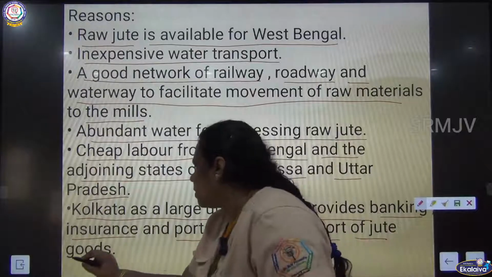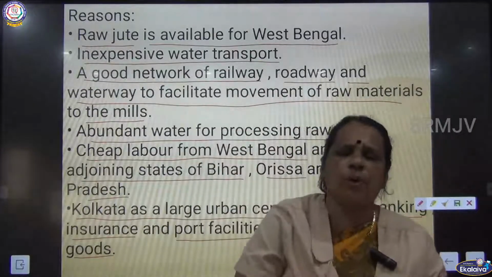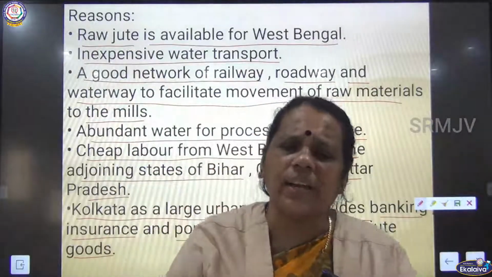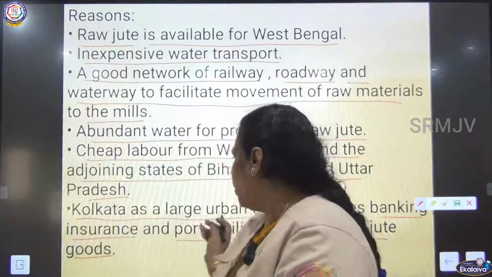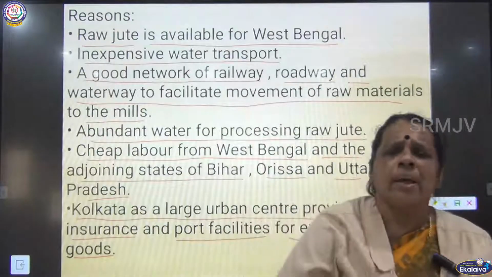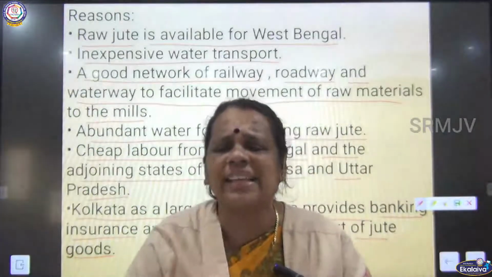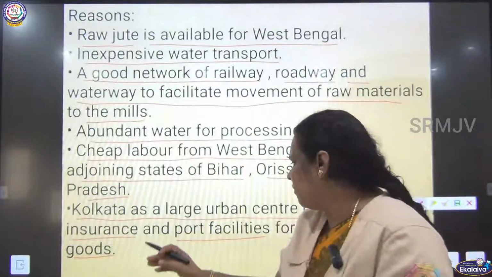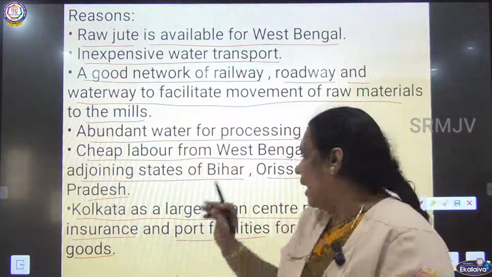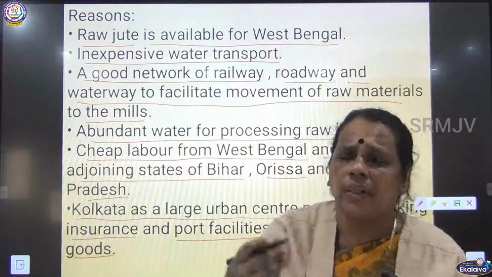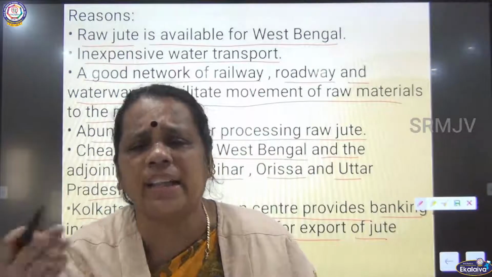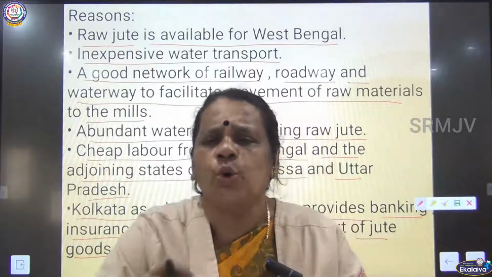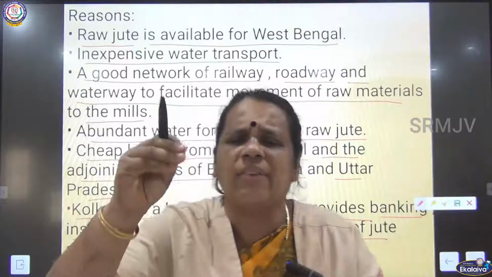of jute goods. In order to export the jute goods to other countries, what do we need? Banking facilities, insurance facilities. All these are provided by the urban center Kolkata, which provides various services like banking, port and insurance facilities to export the jute goods to other countries. So this slide talks about the location of jute mills in and around the Hooghly river.